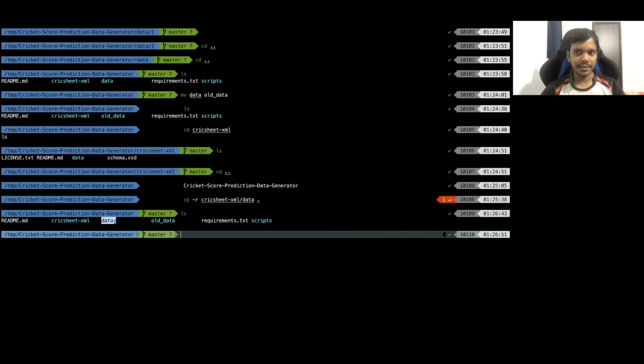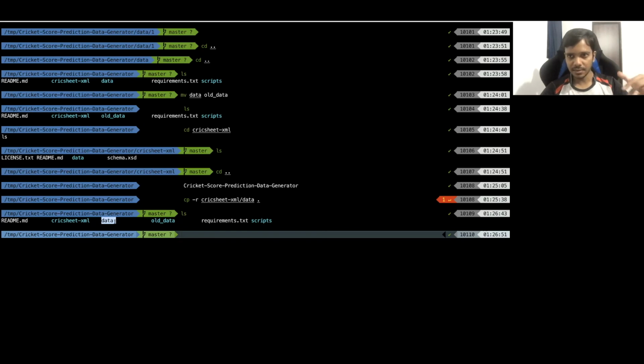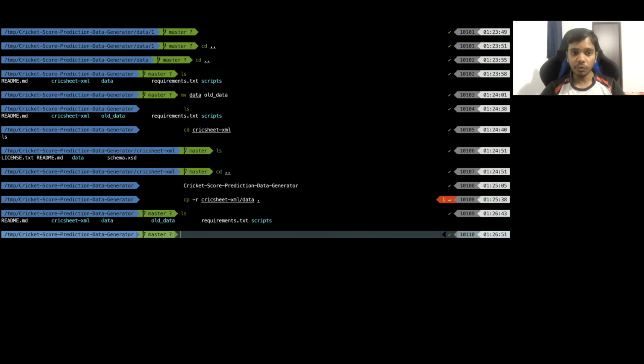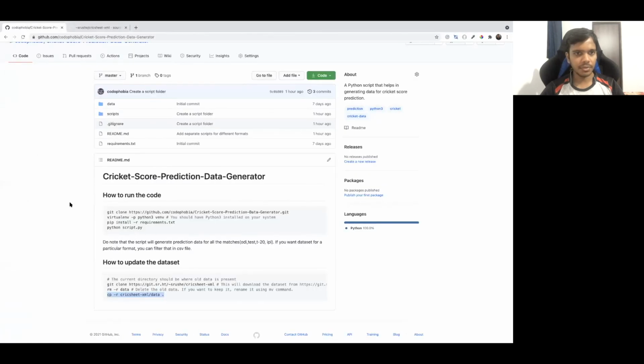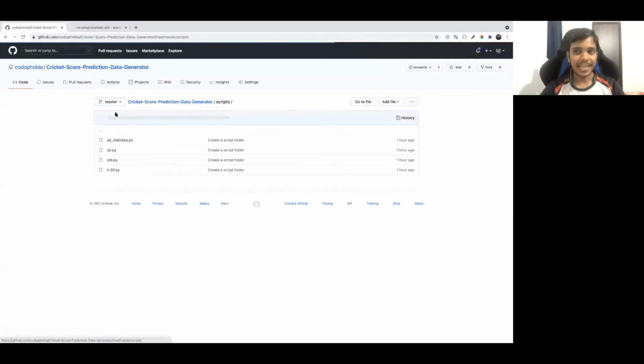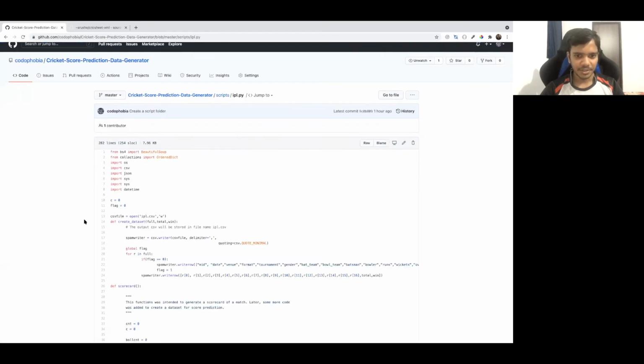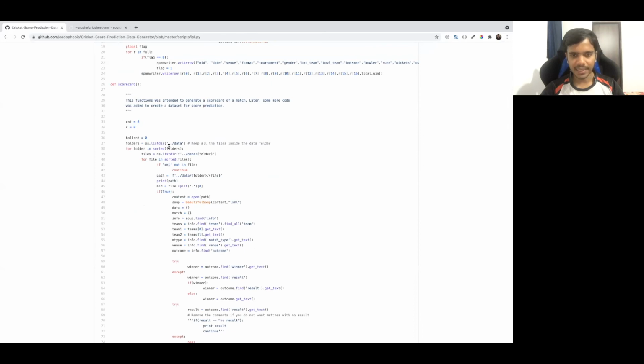And this data folder contains the latest data that I have fetched from the Cricksheet website. And of course, this is the old data. Now, the naming of this data folder is important. You should not change the name of this folder to something else, because if you go to my code here, in ipl.py, you see I have hard coded it here. So you should keep all the files inside the data folder.